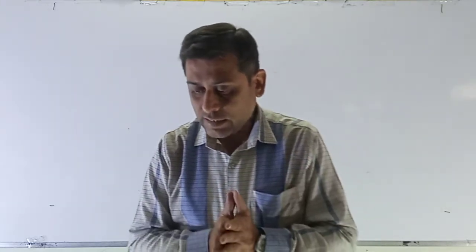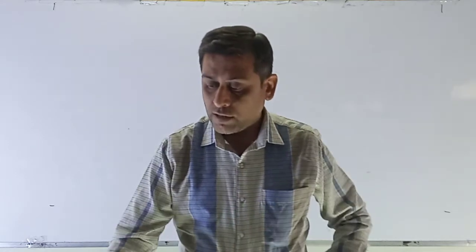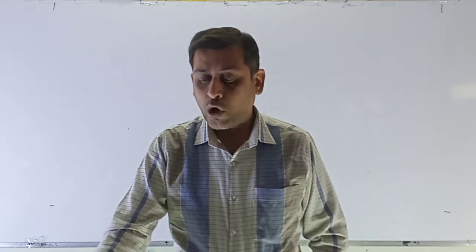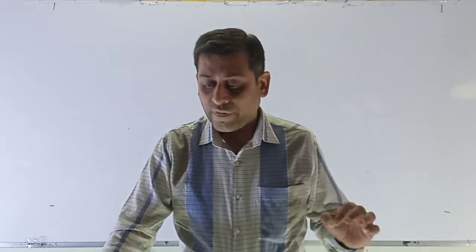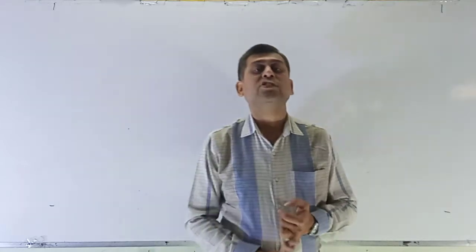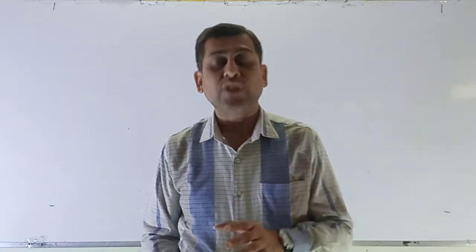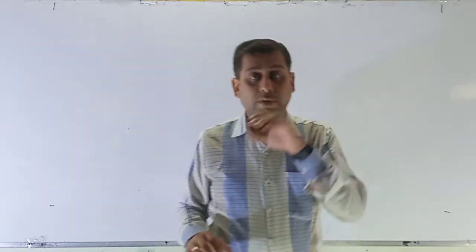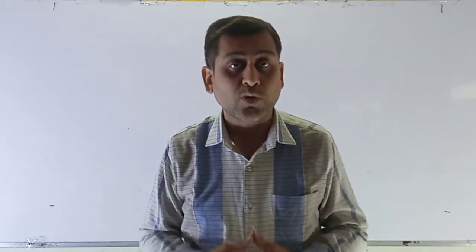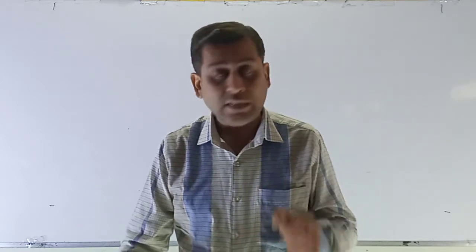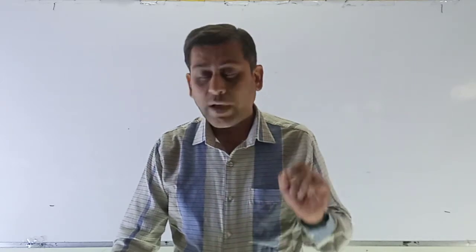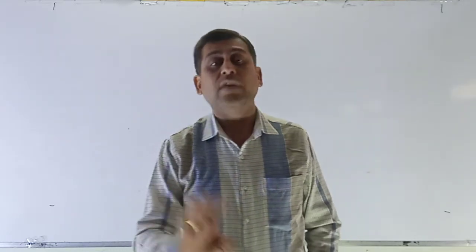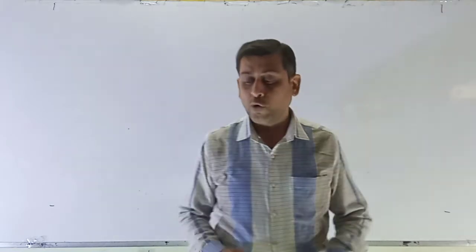First of all, I am reading the question. The monthly income of the workers working in a production house follows a normal distribution. Their average monthly income, that means mu, is equal to 15,000. This is a most important sum, and it was asked in previous examinations 2 to 3 times, so it's a most important question. So please note down that average, mu is equal to 15,000, and the standard deviation, sigma, is equal to 4,000.